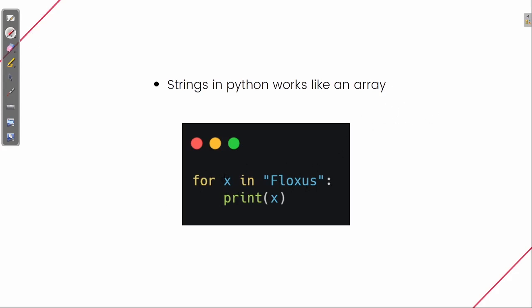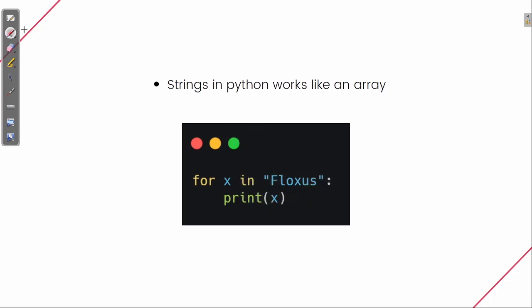Yes. So what I am doing here, with the help of a for loop, is printing each character of this string. This is a string, and I'm accessing each value. I'm iterating, so this x will first have f as the value, then it will have l, then it will have o. So this must be clear to you all.